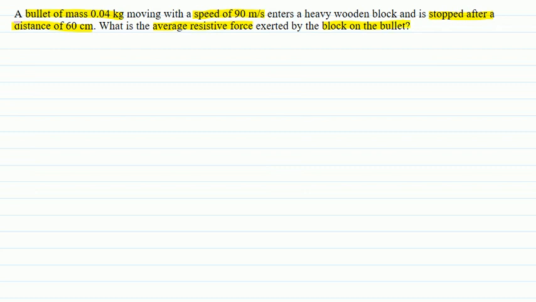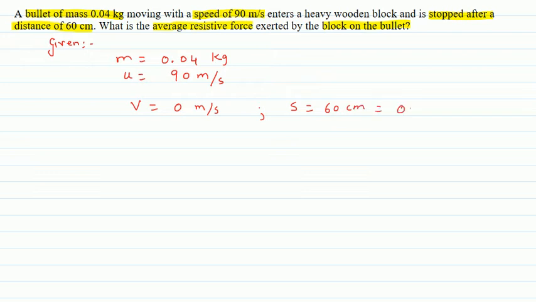So first of all, we see what is given to us. Given is mass of bullet is 0.04 kg and its initial speed is 90 meter per second, and since it is being stopped, its final velocity is 0 meter per second, and the distance it travels is equal to 60 centimeter, or that is equal to 0.60 meter.